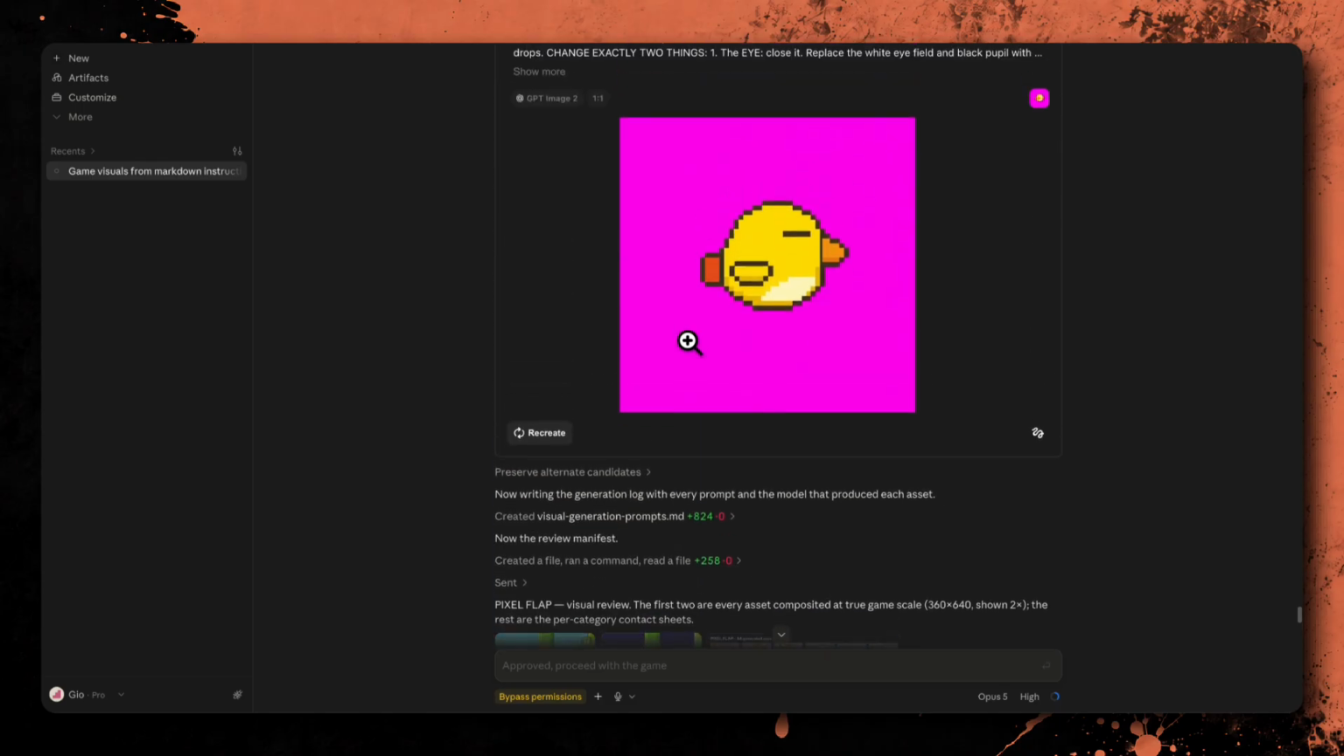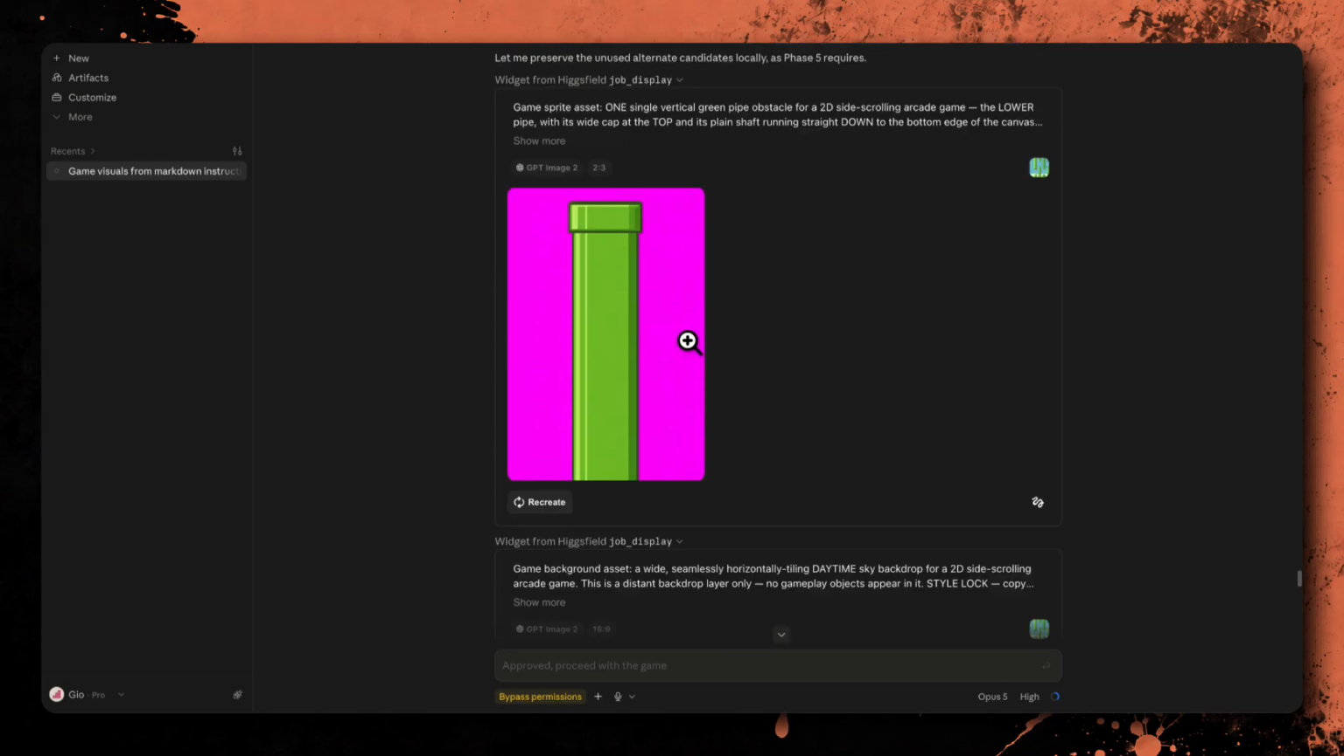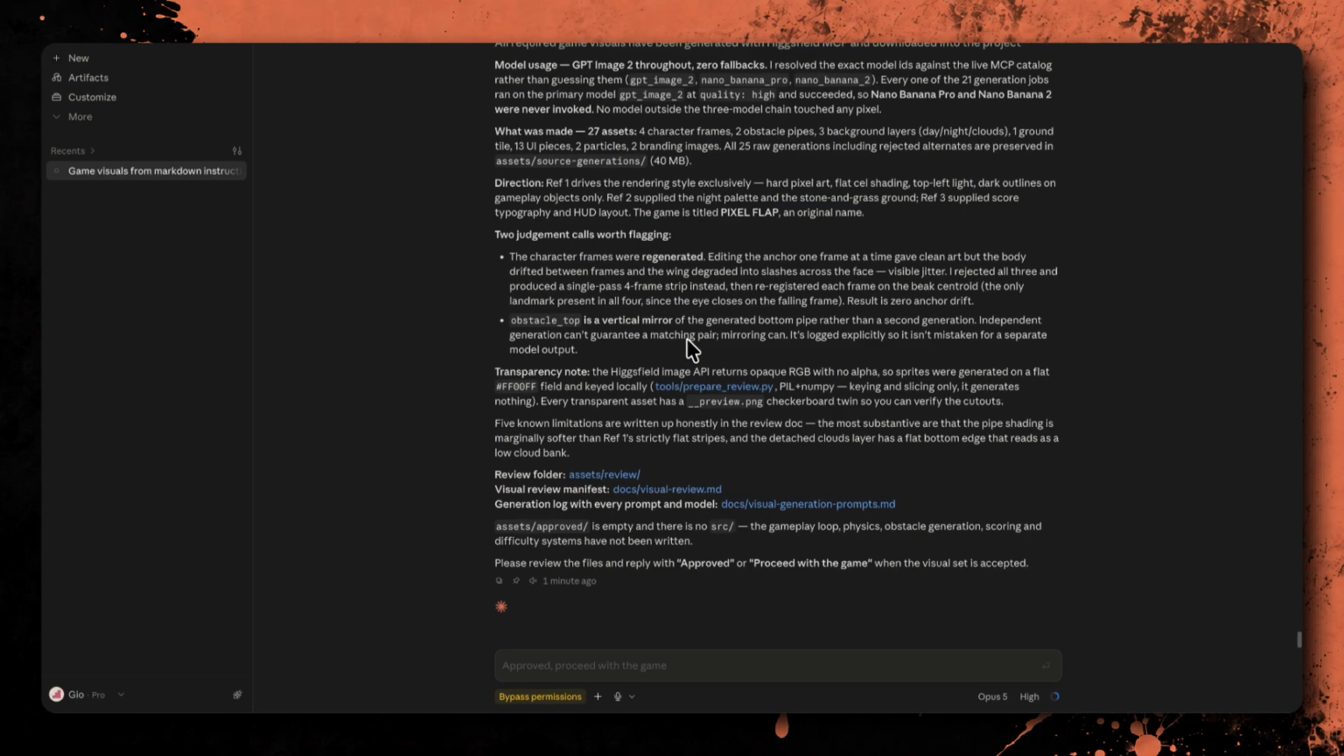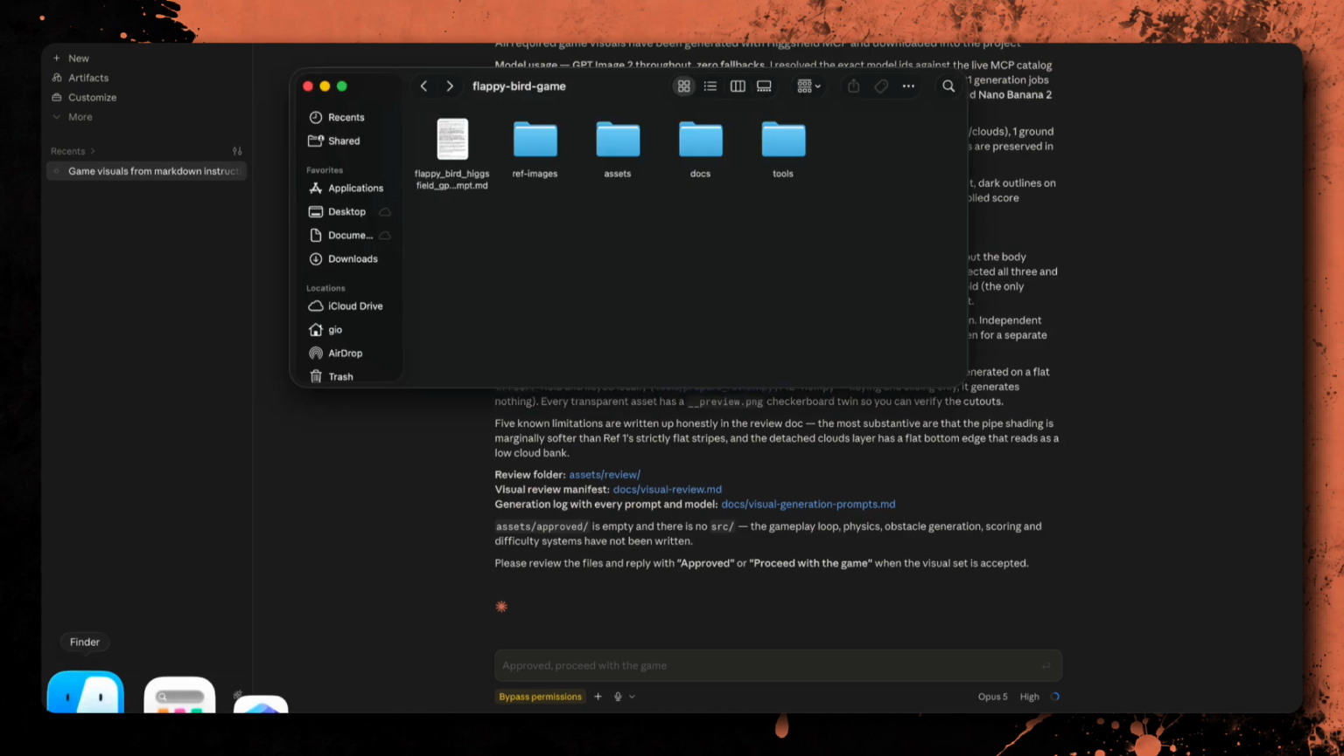The visual direction is consistent across the complete set. We have a yellow pixel art character, green obstacles, bright daytime and darker nighttime environments, plus a matching retro interface. Claude also confirms that GPT Image 2 successfully generated the visual set, so neither of the fallback models was required. Now let's inspect what Claude actually created inside the project.